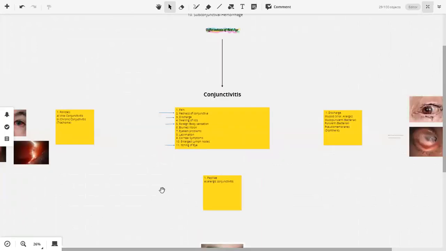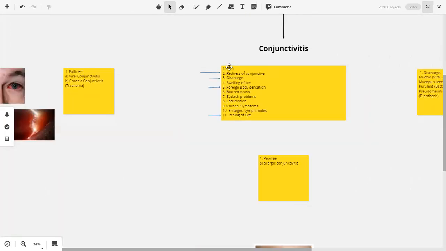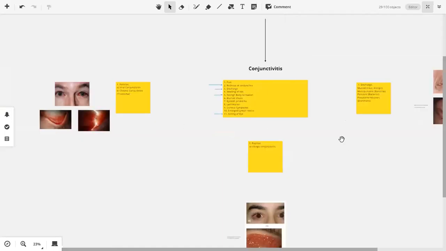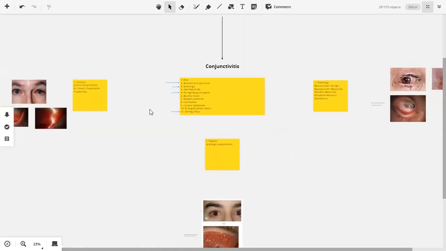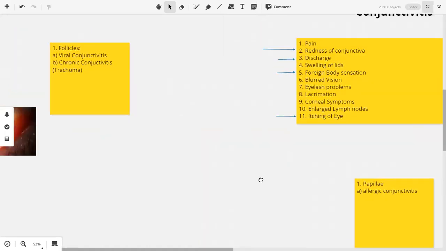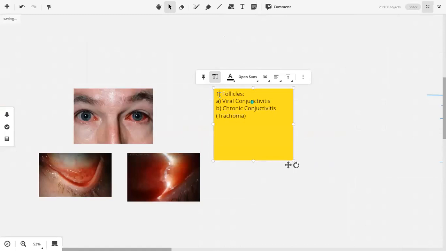Now, based on the combinations of these four symptoms and these three important signs, we can sub-classify conjunctivitis into three types. We can classify it into viral conjunctivitis, bacterial conjunctivitis, and allergic conjunctivitis. Now, first discussing viral conjunctivitis. Viral conjunctivitis के क्या signs और symptoms आपको लग रहे हैं? क्या हो सकते हैं?